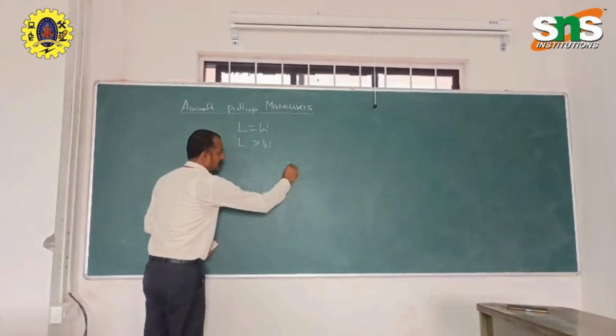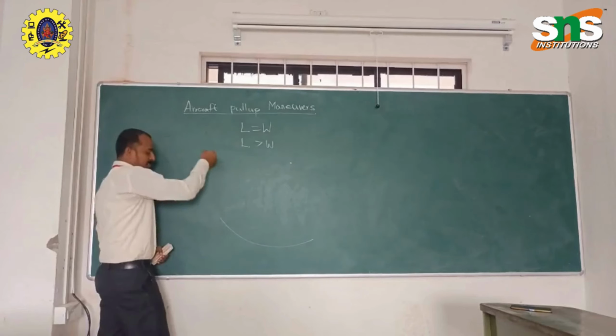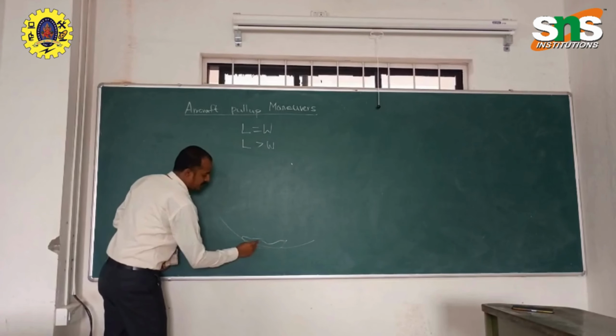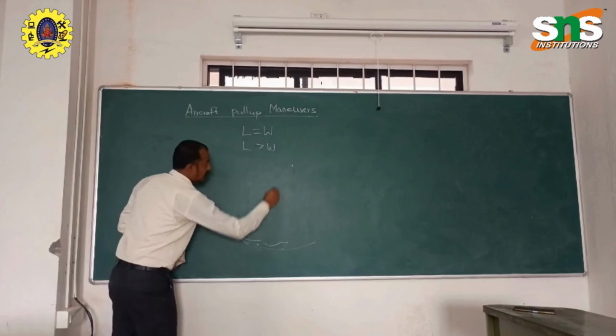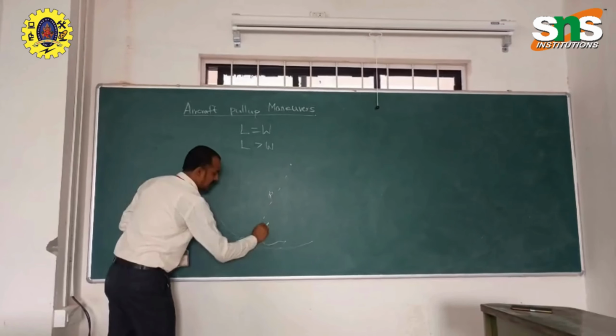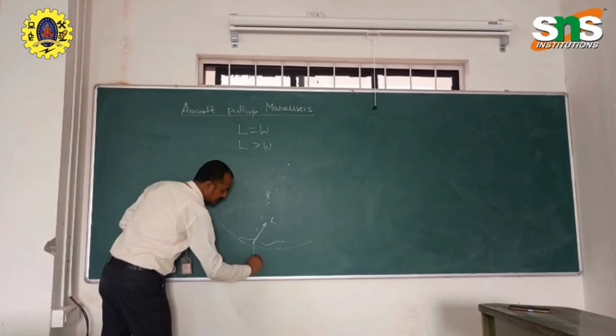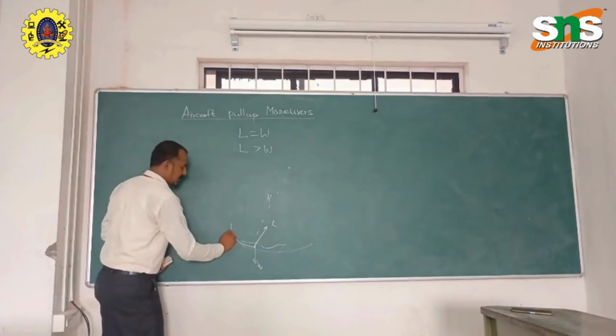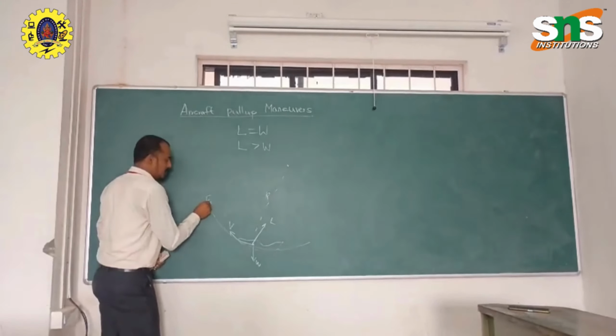Let us take a point where it starts pitching, with radius R, lift and weight, and some velocity along the curved path.